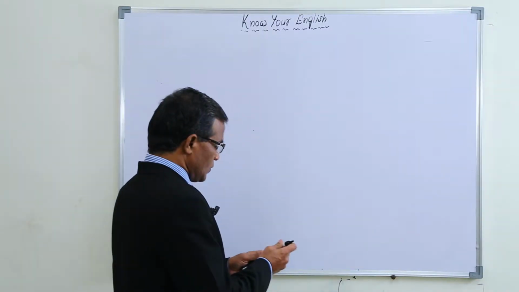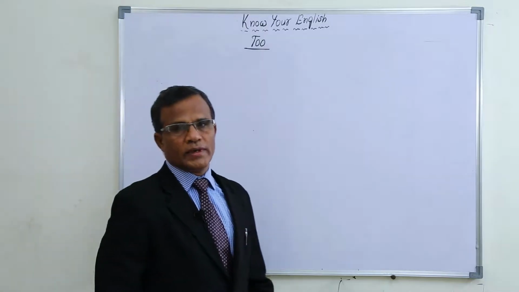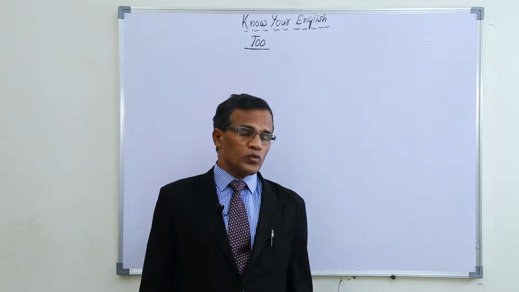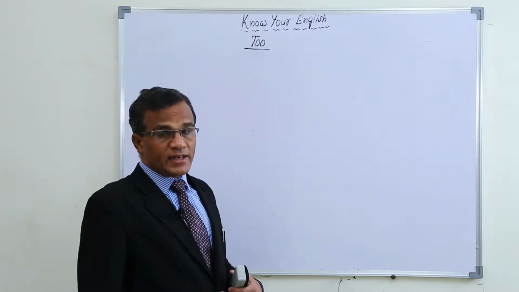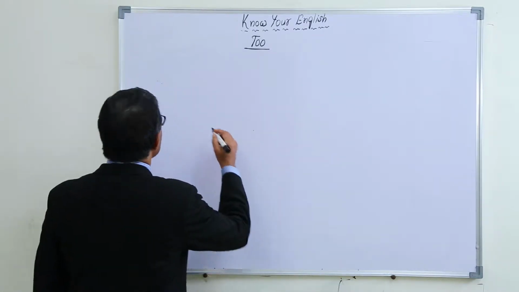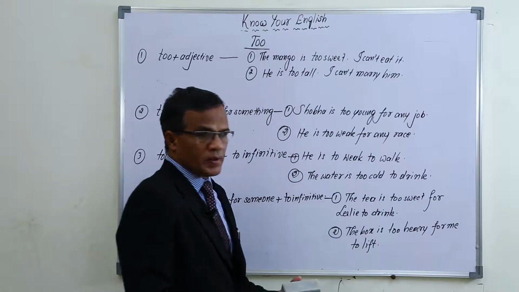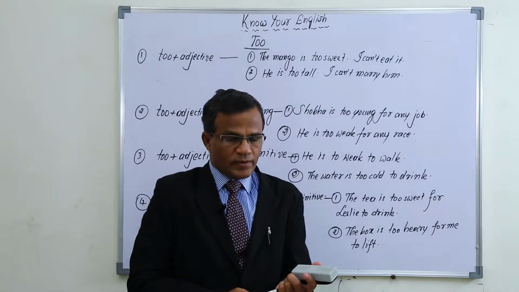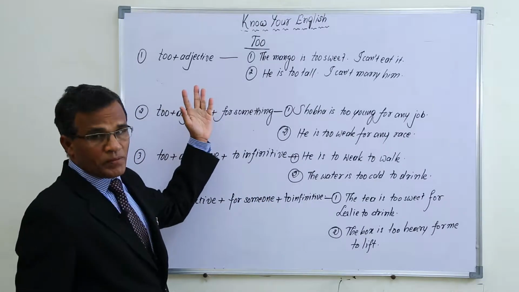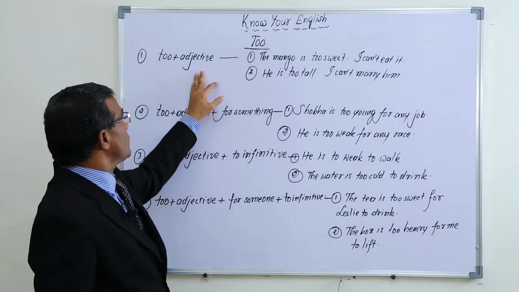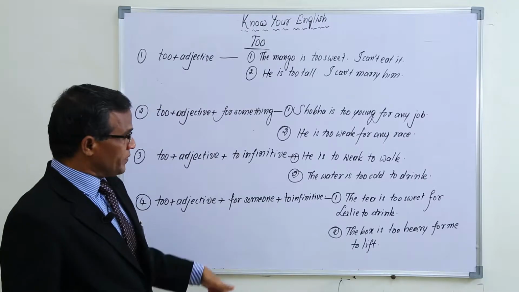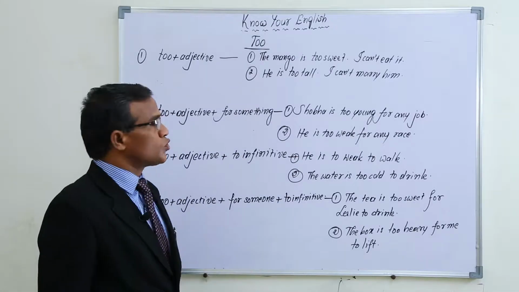Now let us learn the usage of 'to' as an adverb. We use 'to' in different ways. So let us see today what those different sentences are in which we use 'to'. Number one: 'to' is really an adverb. It is used with adjectives, and in 4 different ways we use this 'to' with adjectives.